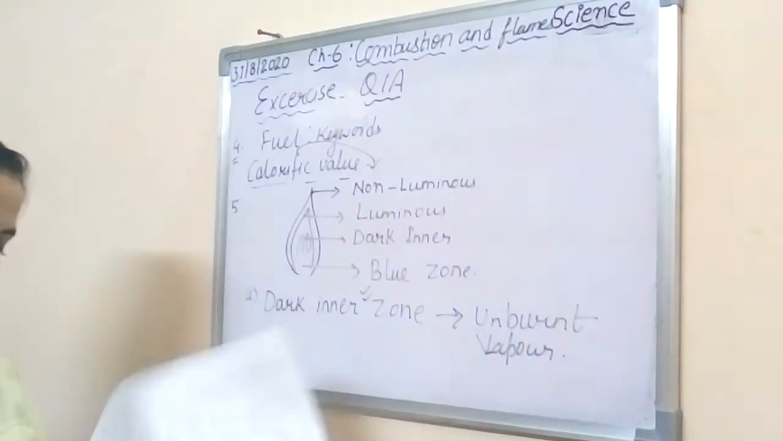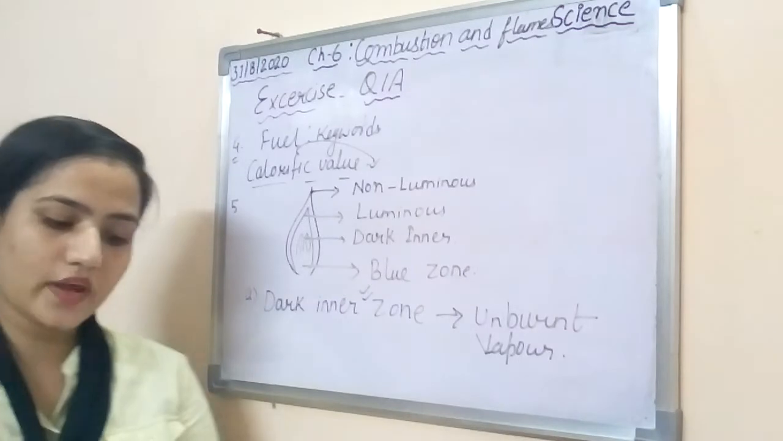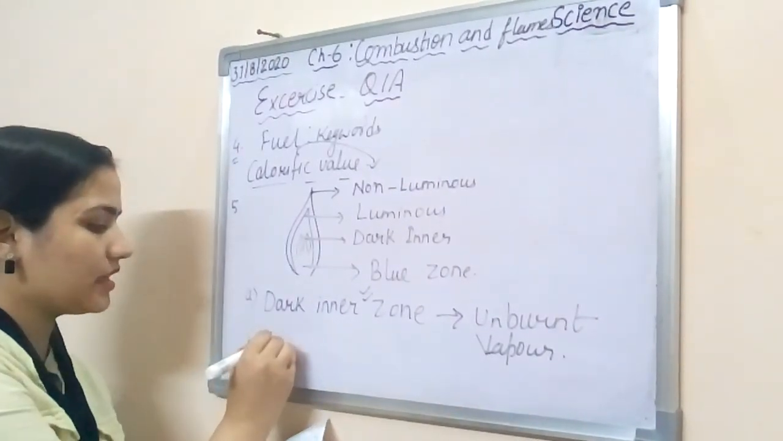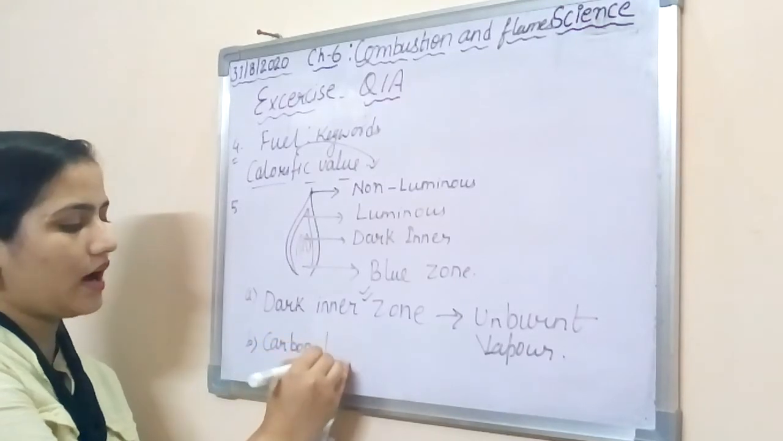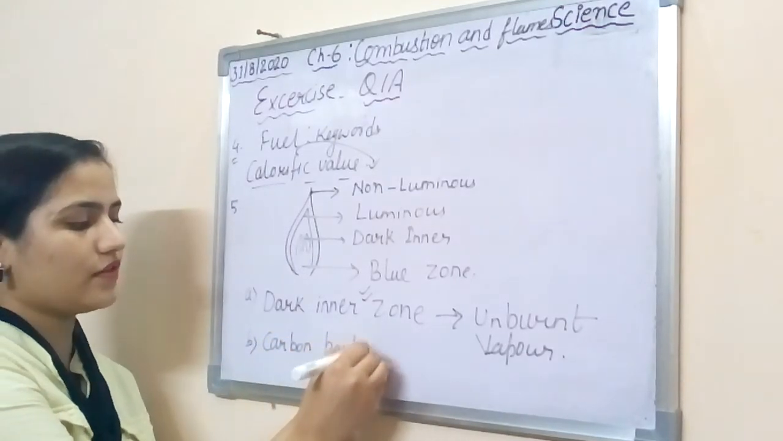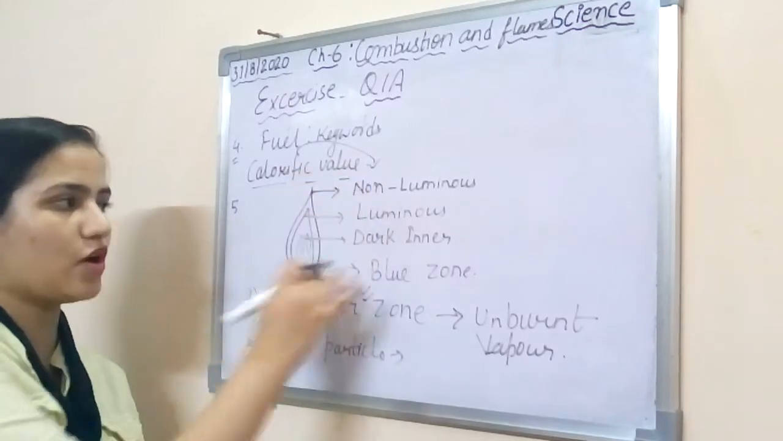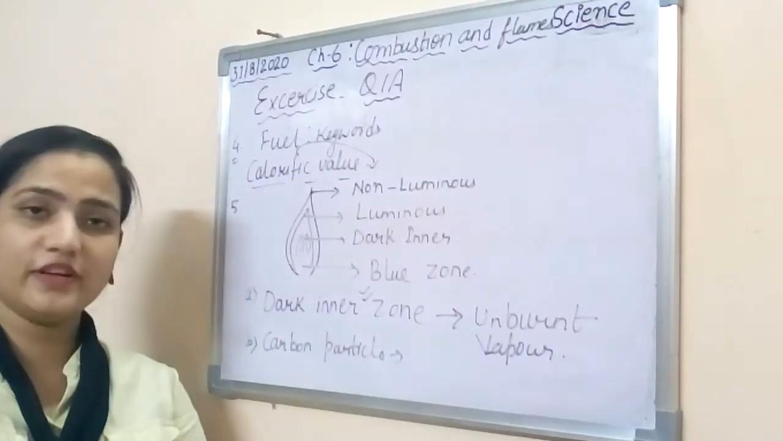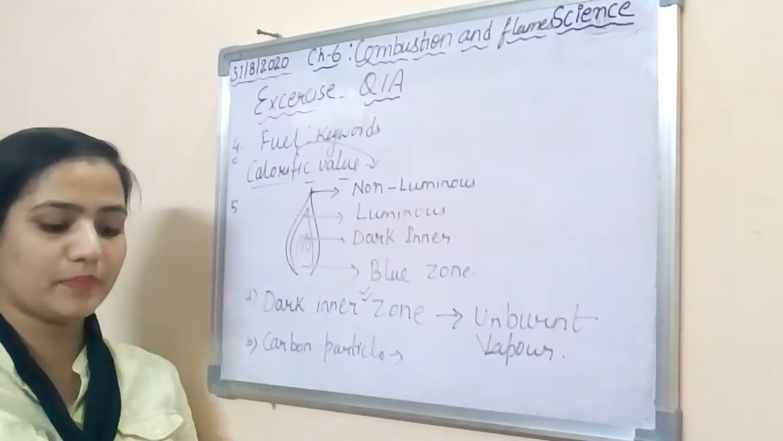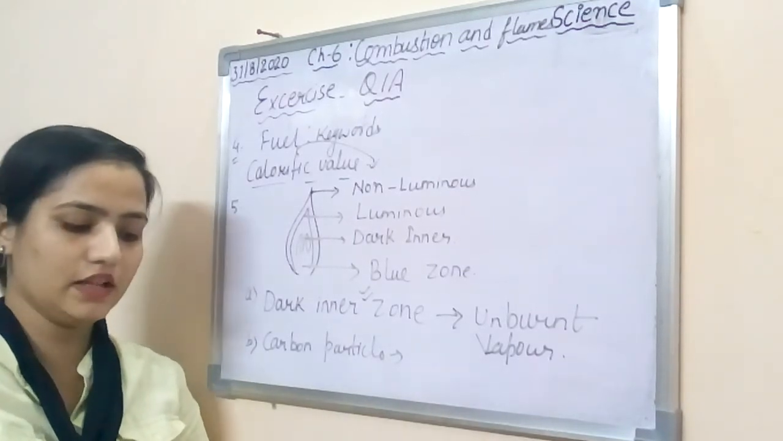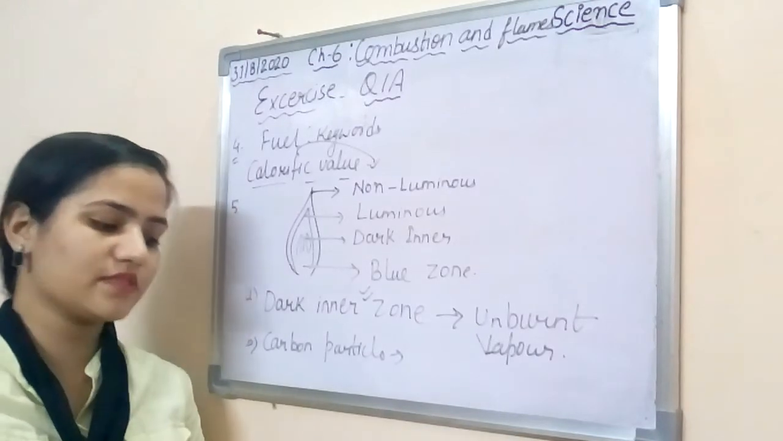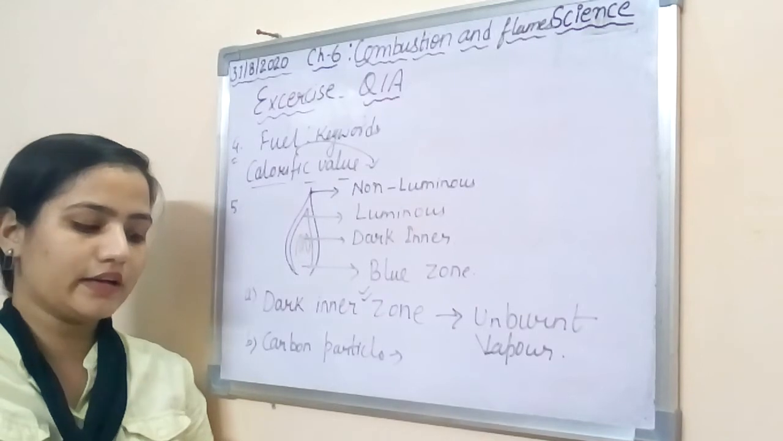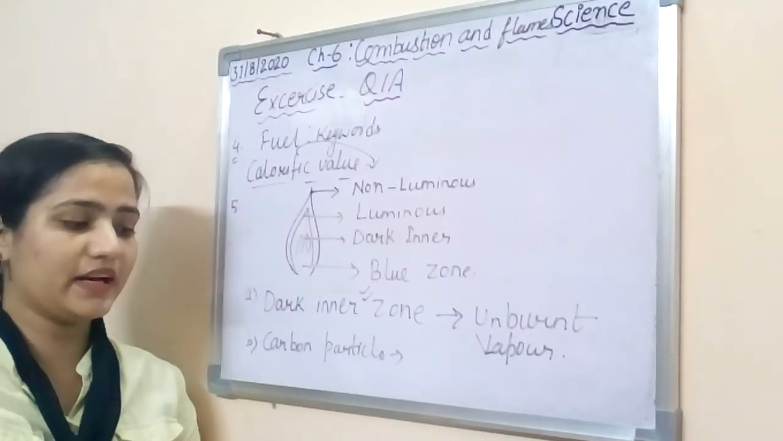The second one is asking about very hot carbon particles. In which of the four zones are the carbon particles very hot? If you read one by one, the non-luminous zone is a zone of complete combustion of wax vapor and carbon particles. The air from the sides of the flame mixes with unburnt wax vapor and carbon particles from the luminous zone and completely burns them to carbon dioxide. So this one burns completely.